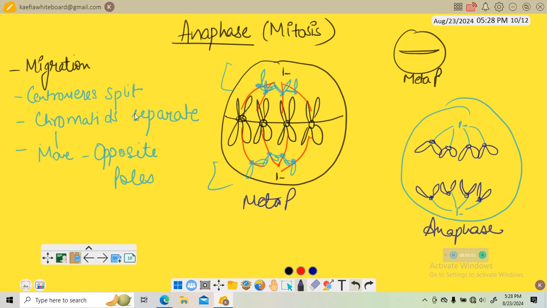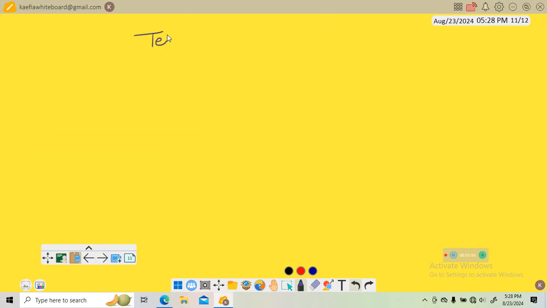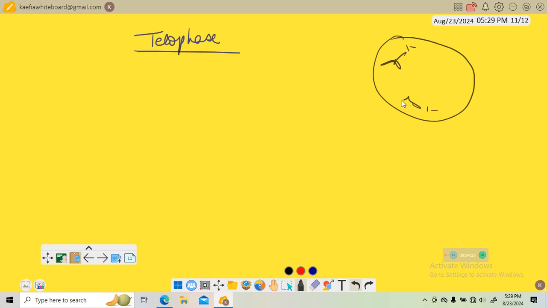Okay, now coming to after anaphase, we have telophase. This is the final stage of karyokinesis. There were 4 stages of karyokinesis: prophase, metaphase, anaphase, telophase. So this is the last and final stage of karyokinesis. The chromosomes have now reached their respective poles. If you see the last condition, the chromosomes are here at opposite poles. These are the microtubules, chromosomes like this.